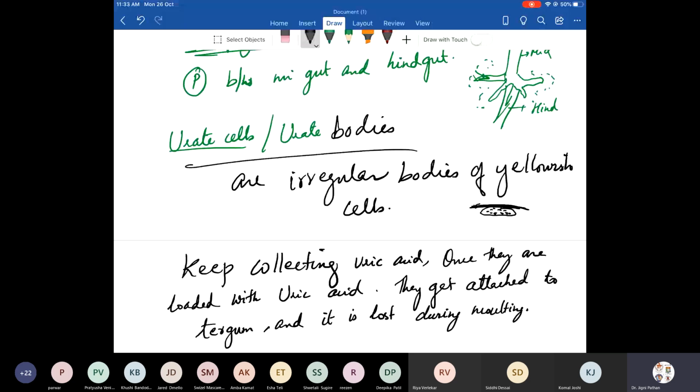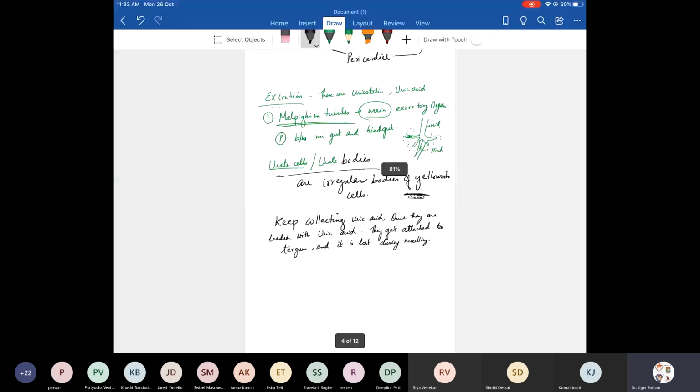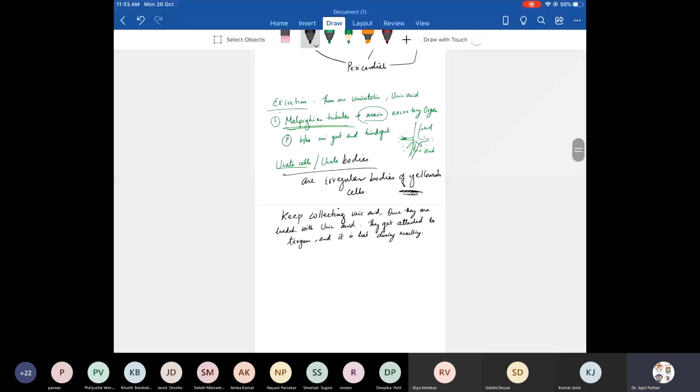Done, everyone? So one is a Malpighian tubule, the other is urate cells. These are the two forms by which the waste of the cockroach can be removed. Next, we need to study the nervous system. The nervous system we'll study in the next class. Just go through it. I'll ask you a few questions before I wind up for today's session. And you can ask me if you have any doubts.